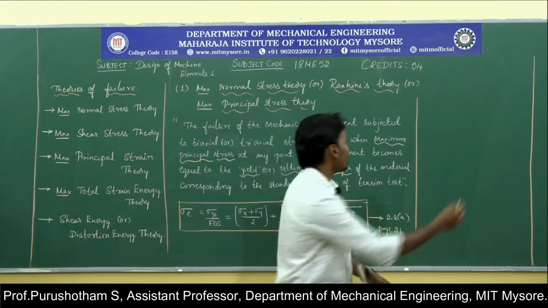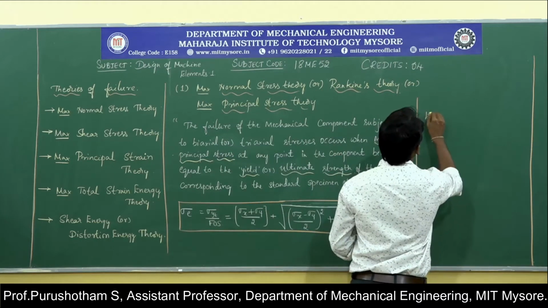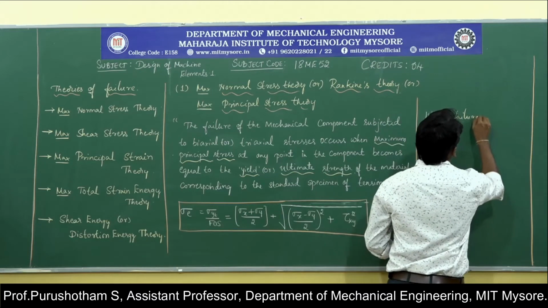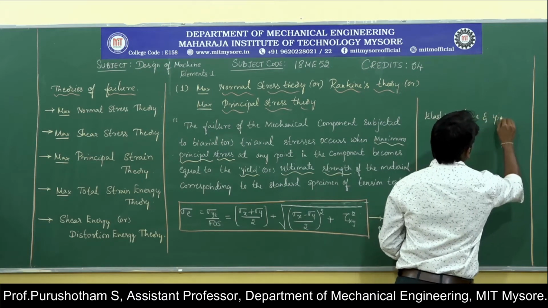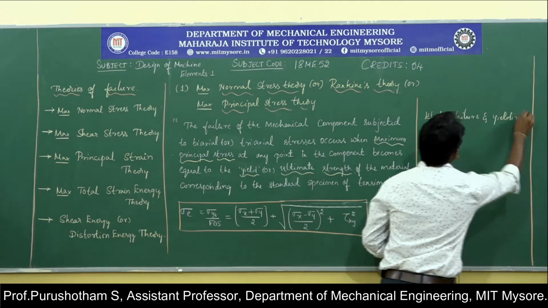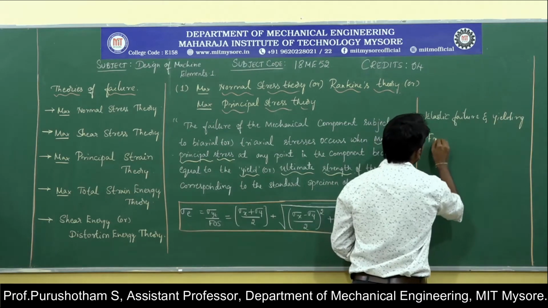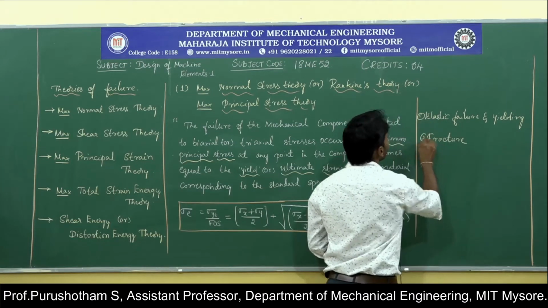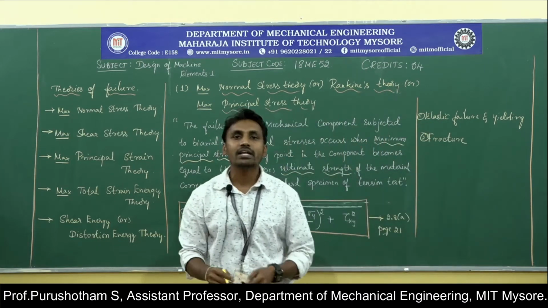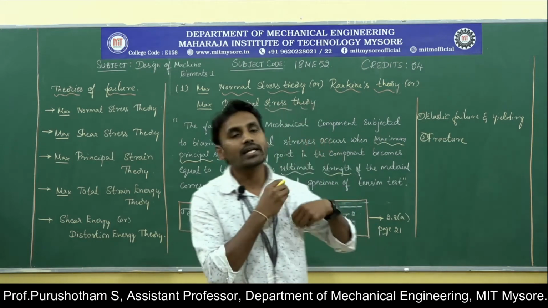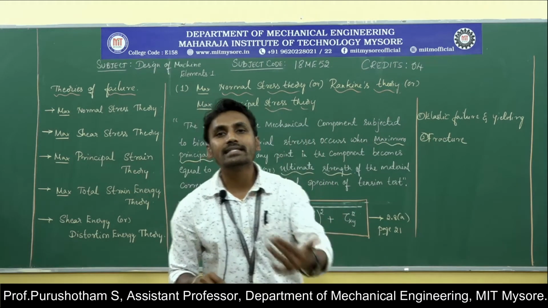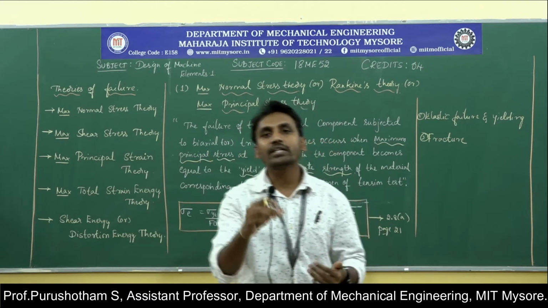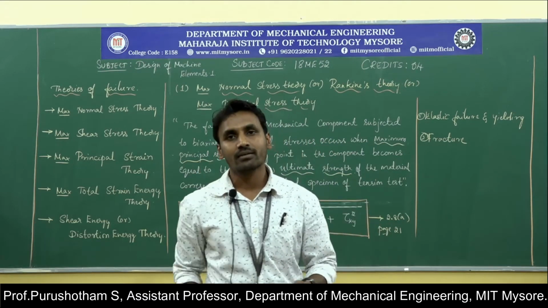One is elastic failure and yielding. The second one is fracture. The first one is elastic failure and yielding, the second one is fracture. Elastic failure results in excessive deformation which makes the element unfit to perform the specified function.